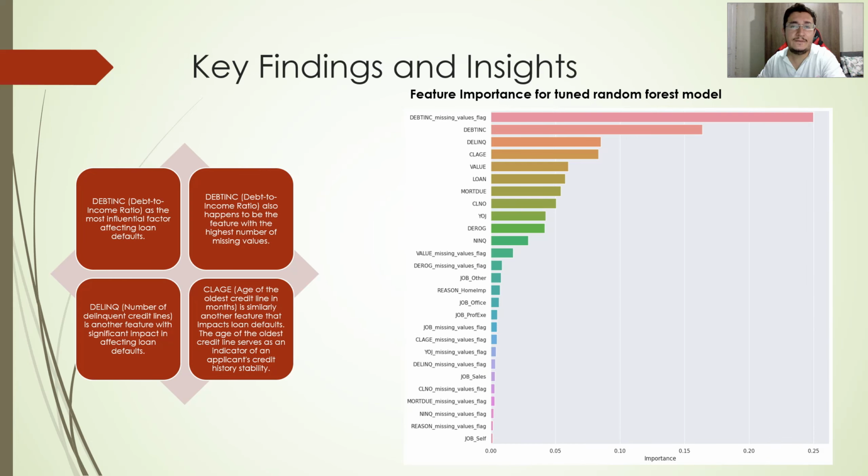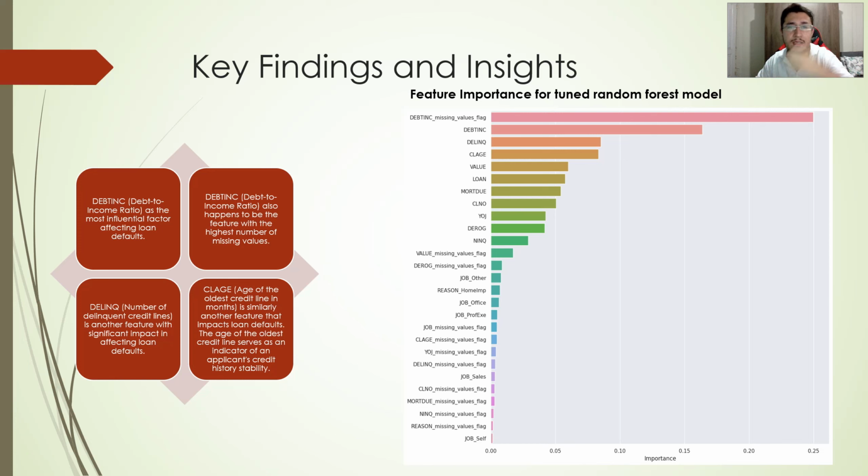Now, let's delve into the key findings and insights from our analysis. The consistent feature importance across all models shows the crucial role of debt-to-income ratio as the most influential factor in impacting loan defaults. Interestingly, debt-to-income ratio also happens to be the feature with the highest number of missing values. This becomes particularly significant, as the percentage of missing values highlighted in the feature importance clearly impacts the results when predicting loan defaults.